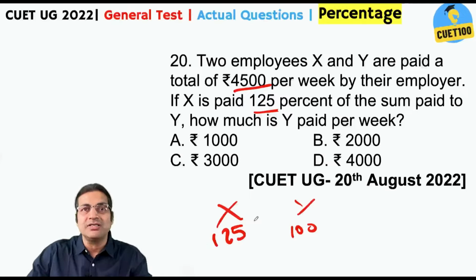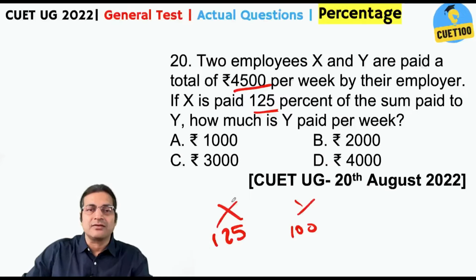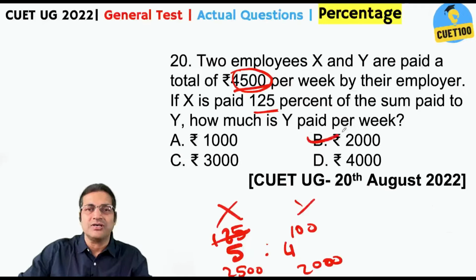You are being told that x got 125% of what y got. Alright, so the ratio would be 5:4. Okay, now you need to divide 4500 in the ratio 5:4. So that is straight away 2500 and 2000. Isn't that right? So your answer is 2000.